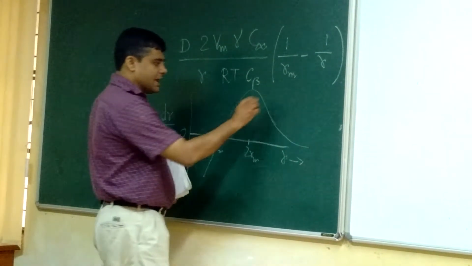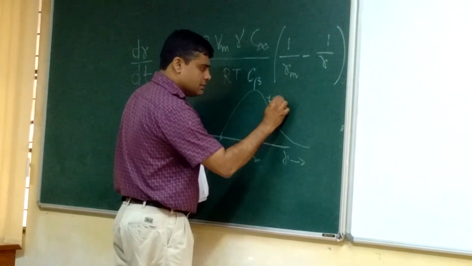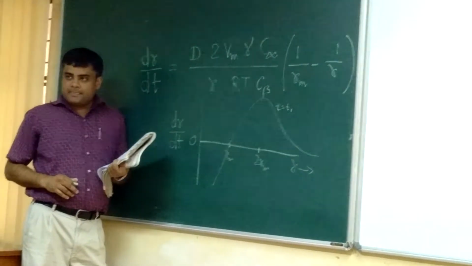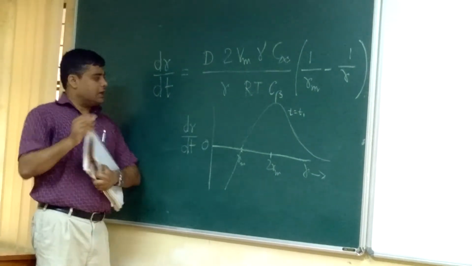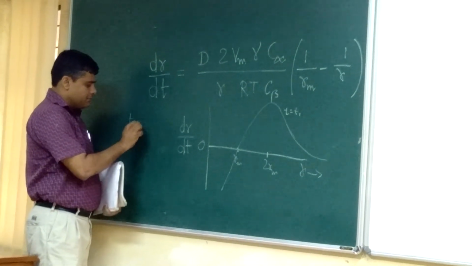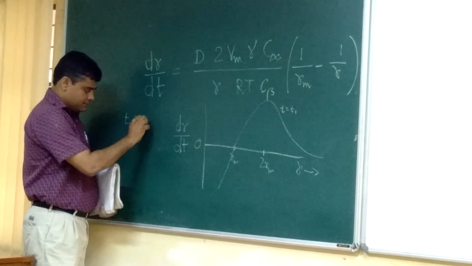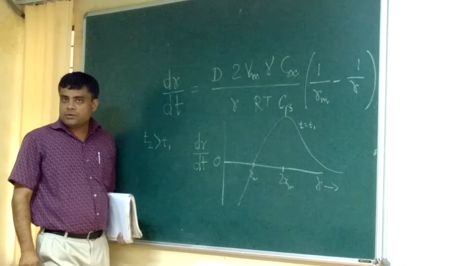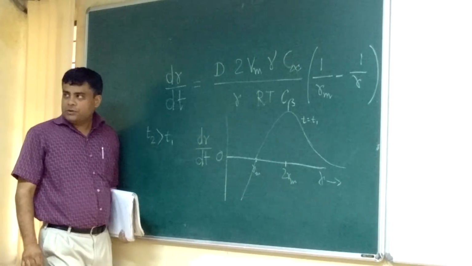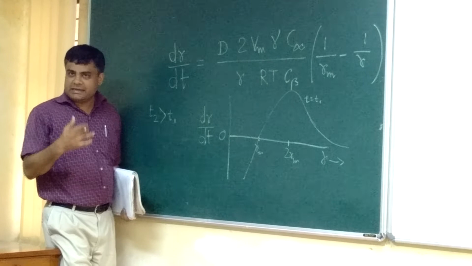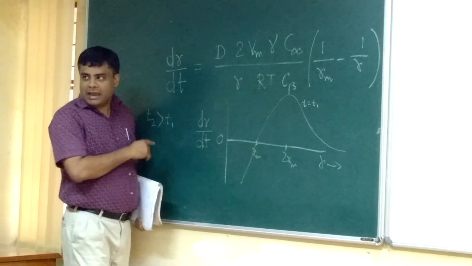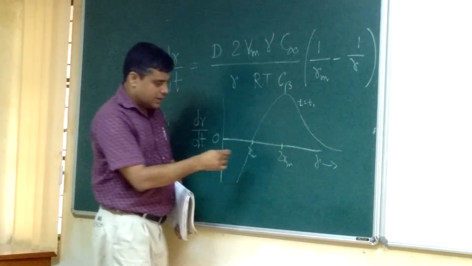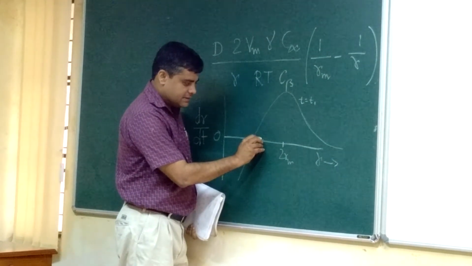So at a particular time, say t equal to t1, this is the distribution, this is the velocity curve. Now I wanted you to plot at certain other time, after some more time, at t2. At t2, your Rm has increased.